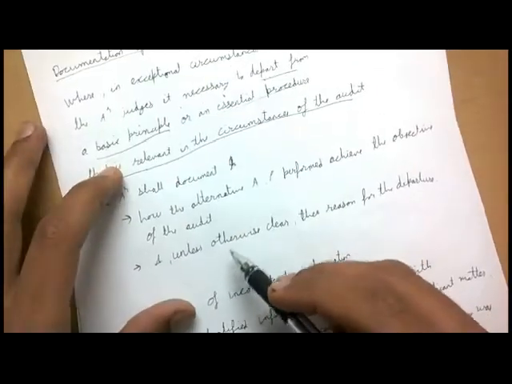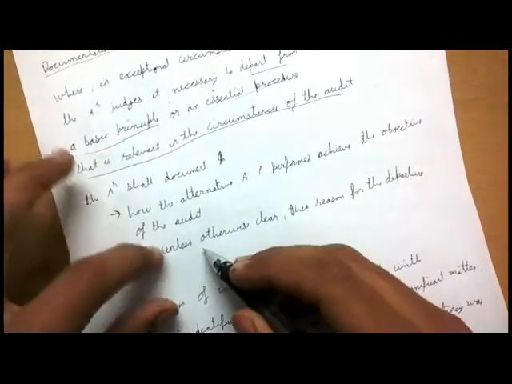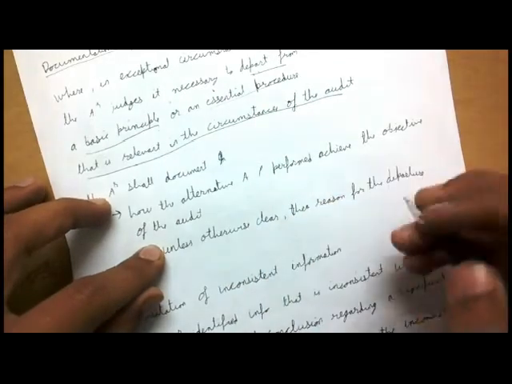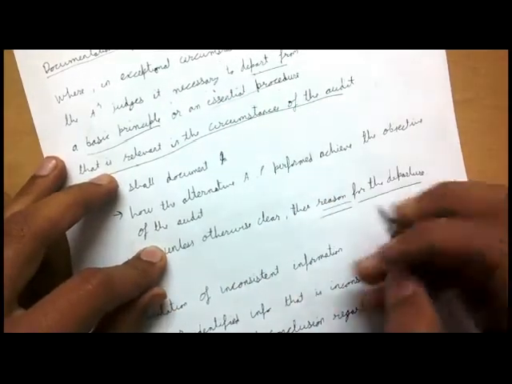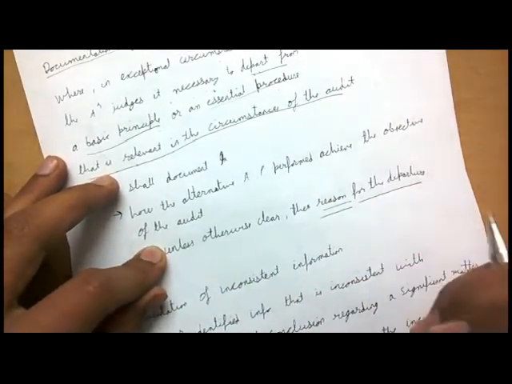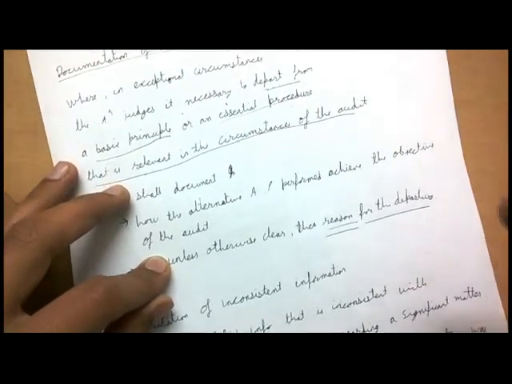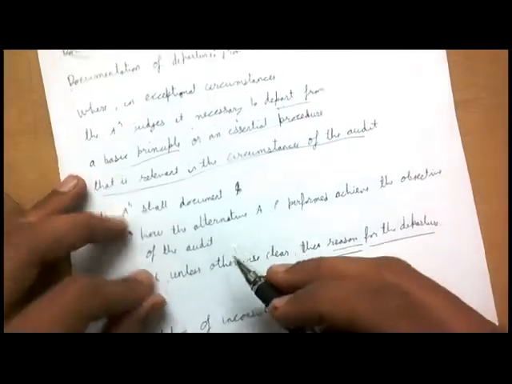The auditor shall document first this thing unless otherwise clear, that is, if it is not clear you need to document the reason for the departure. Why did you depart? Why did you not follow the principles or the procedures?